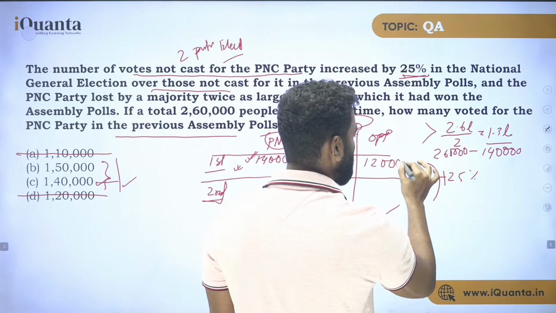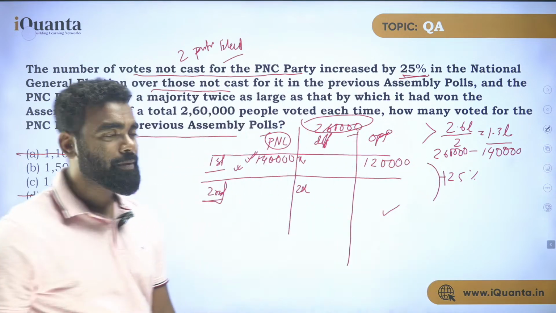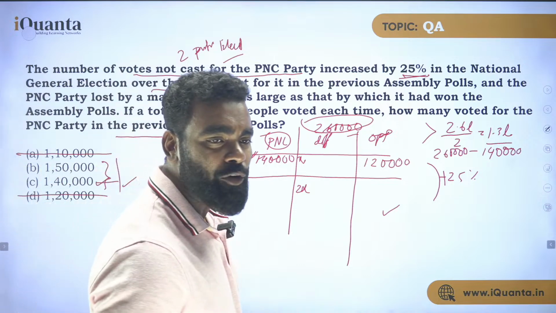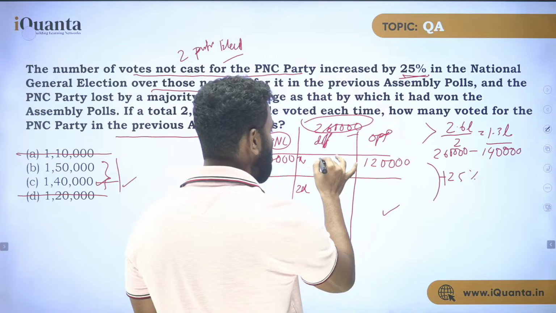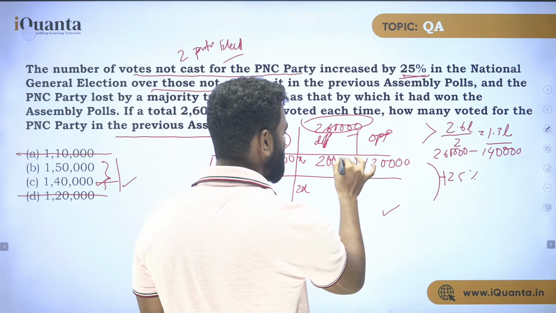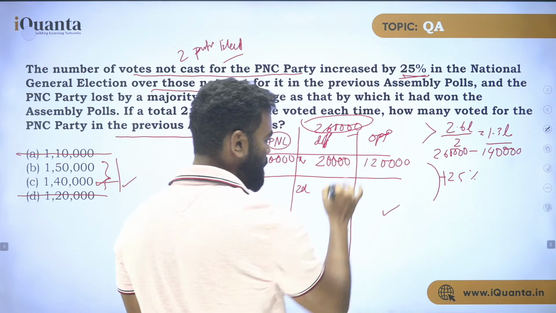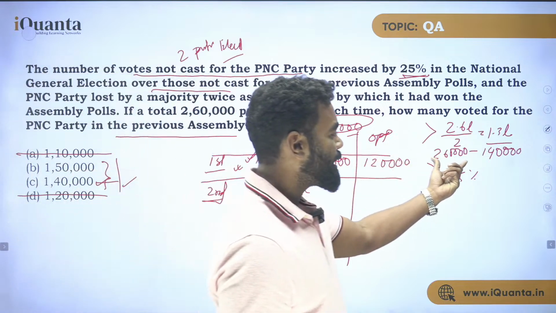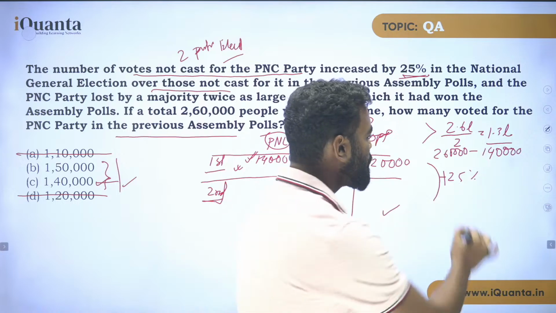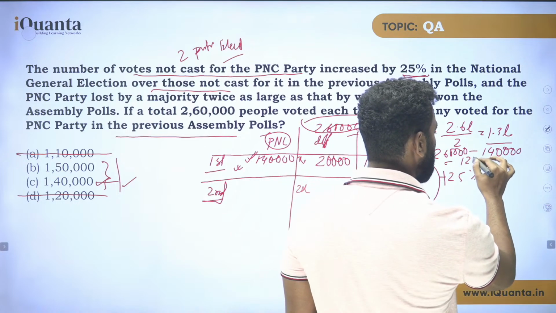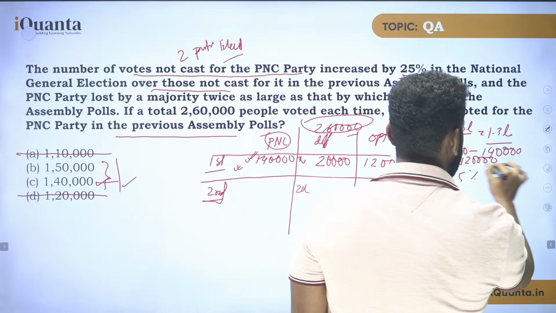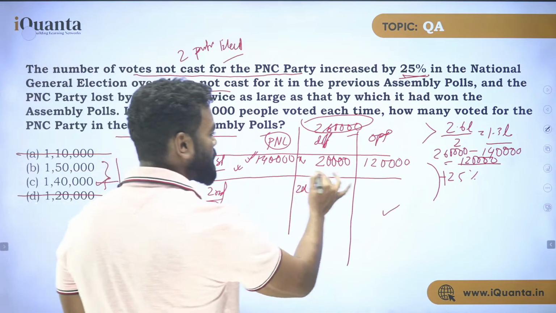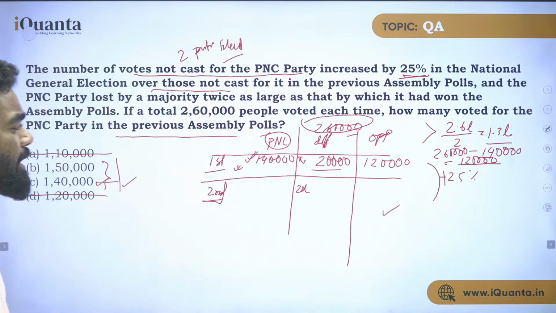So 1,20,000 is the votes got by the opposition. Am I clear? So by how many votes did PNC win? PNC won by 20,000 votes. Clear? If PNC got 1,40,000, the opposition got 2,60,000 minus 1,40,000, which is nothing but 1,20,000. So the difference is 20,000. Clear? So PNC won by 20,000 votes.